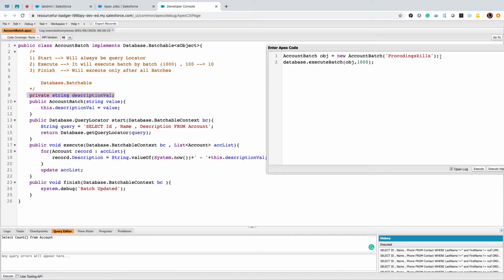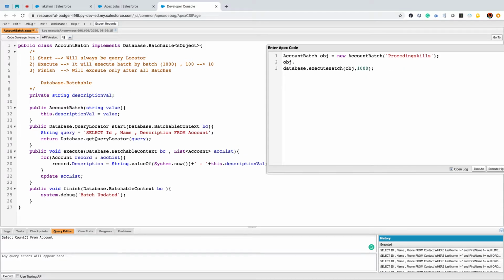This is one way that you can pass it. The other way, let me create another variable, private DateTime dt. So I can also do object dot dt equal to System.now. So instead of binding anything here, I'm binding data from here.